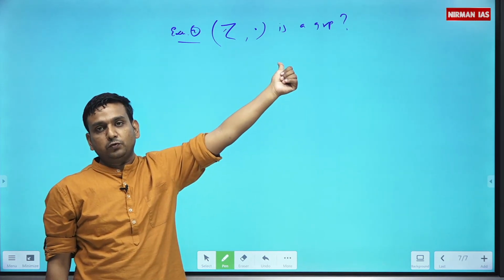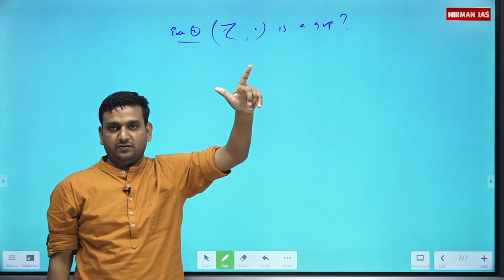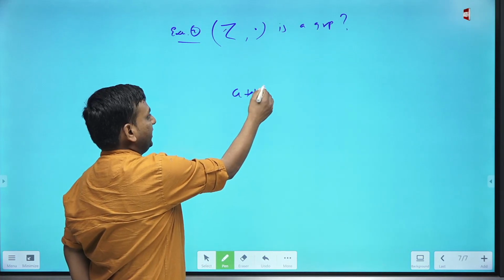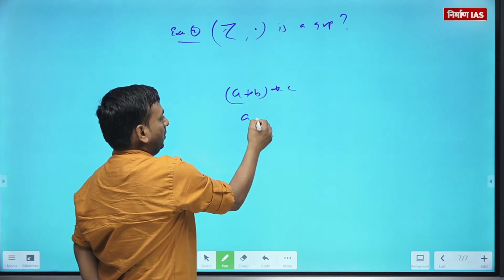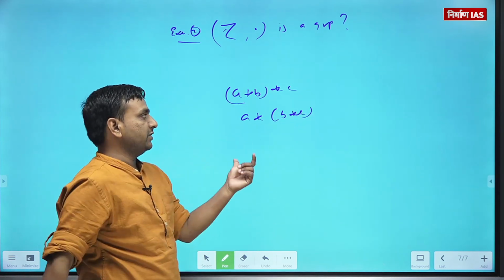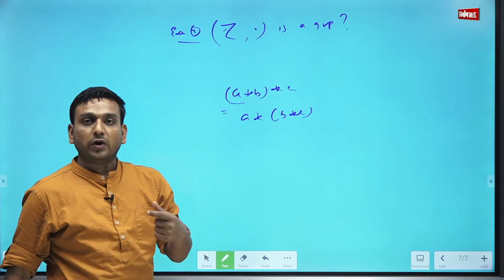So usual multiplication is a binary operation on the set of integers. If you multiply two integers, then with the third, or the second and third with the first, you are going to get the same result. So integers follow associativity.